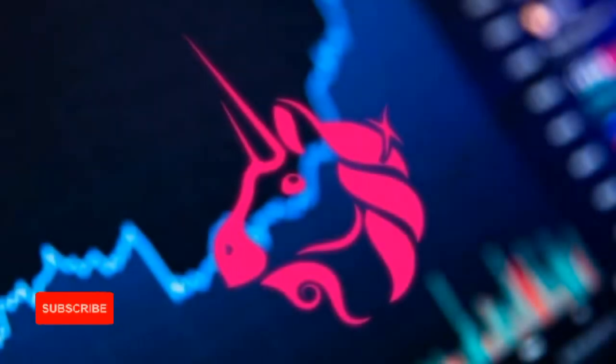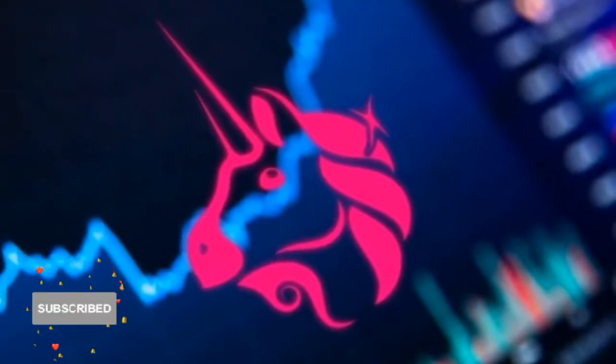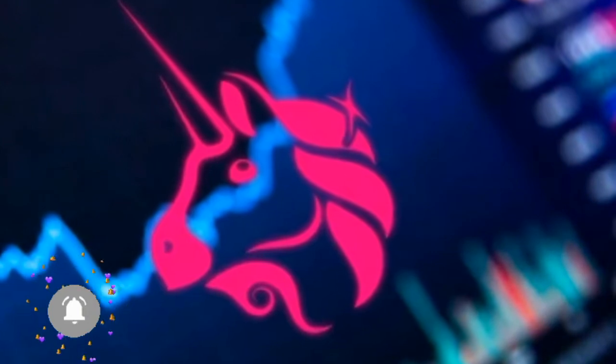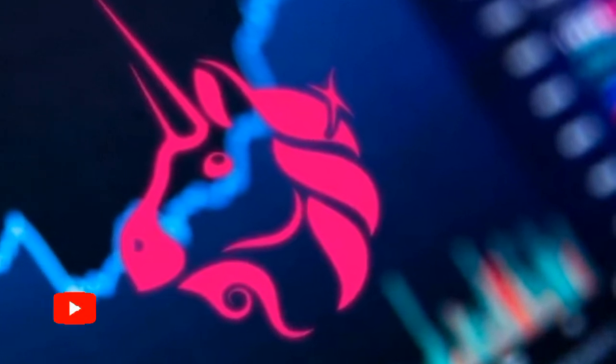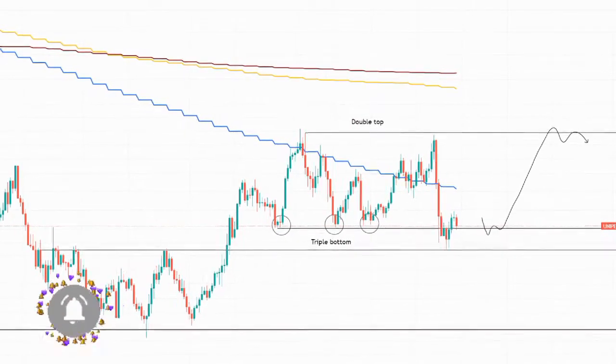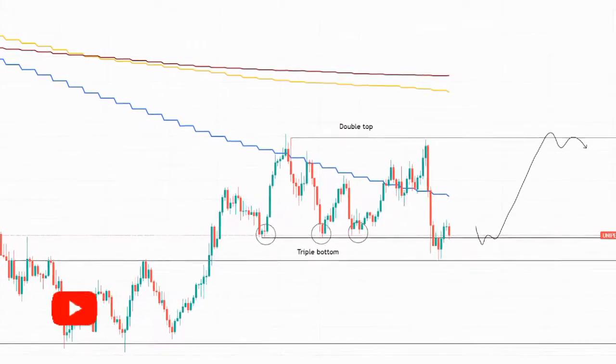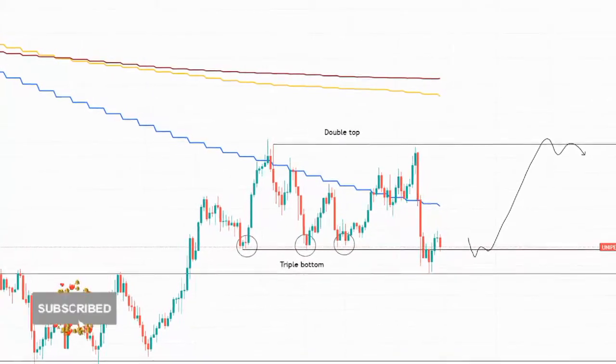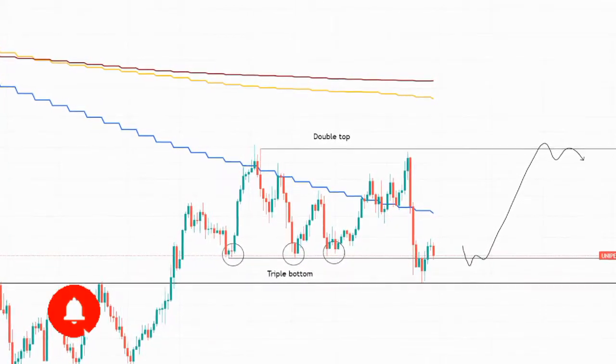Uniswap price eyes higher high. Uniswap price tagged the $16.72 support level thrice between December 26 and 31, 2021, creating the triple bottom pattern. This technical formation is a reversal setup and indicates the start of an uptrend.